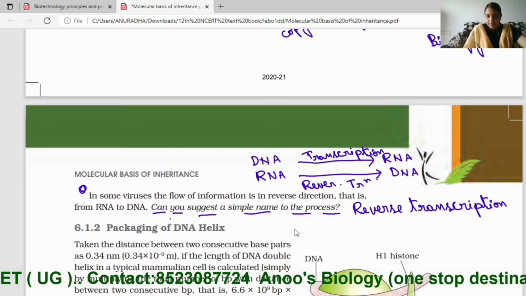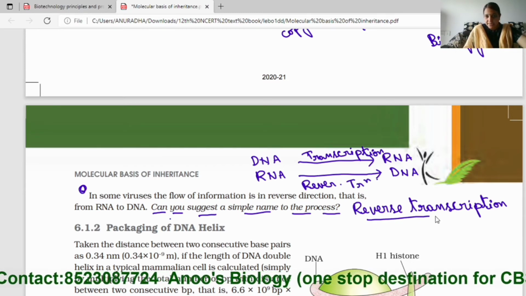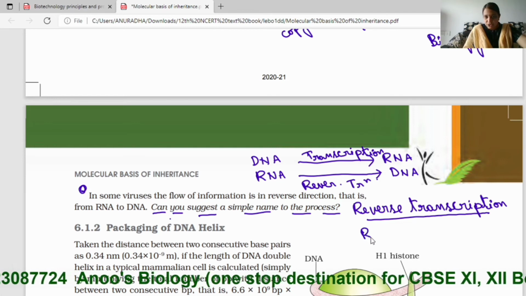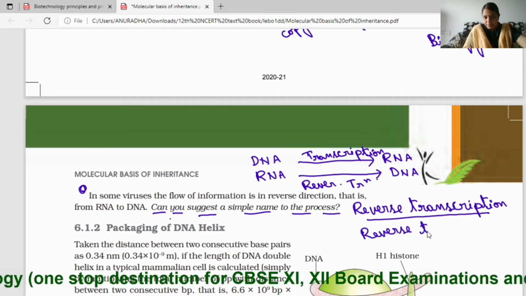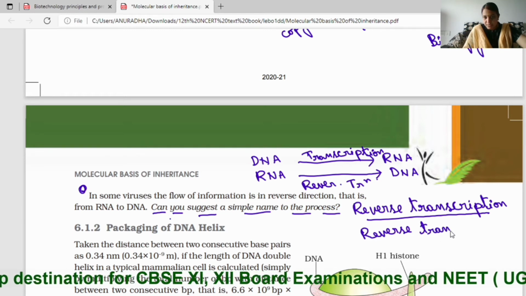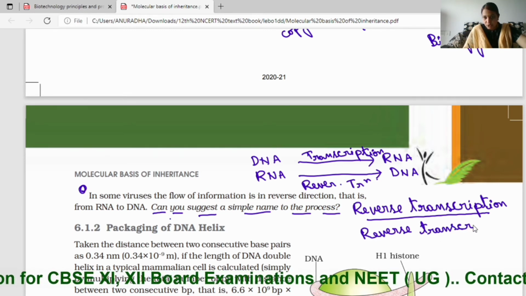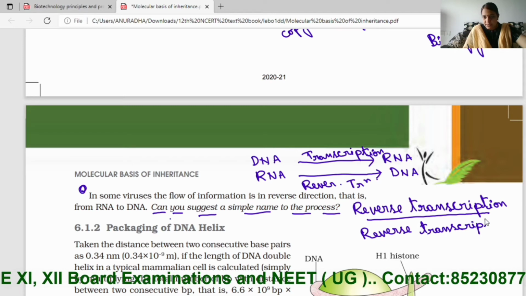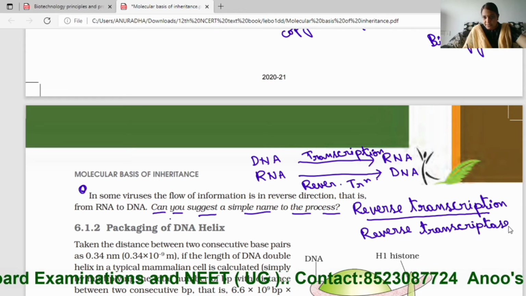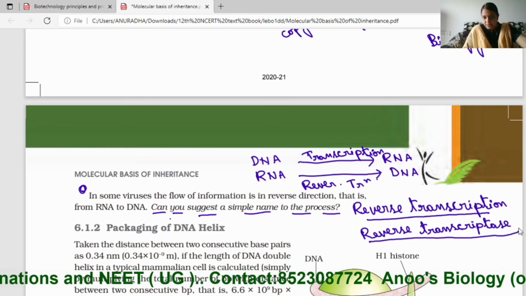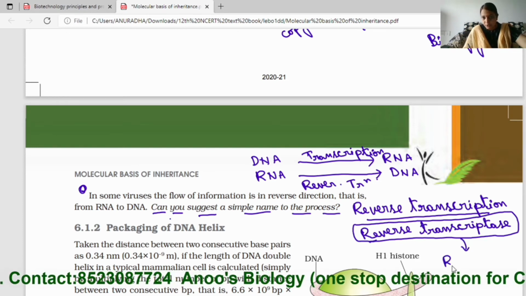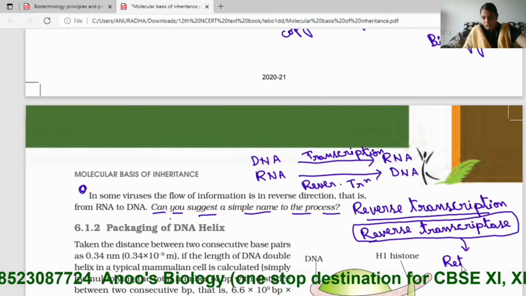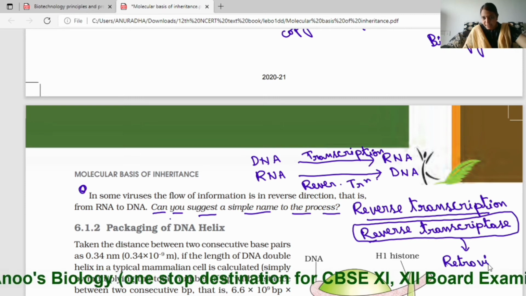This reverse transcription is catalyzed by an enzyme, reverse transcriptase, and its presence is the characteristic feature of a group of viruses called retroviruses, which have RNA as their genetic material.